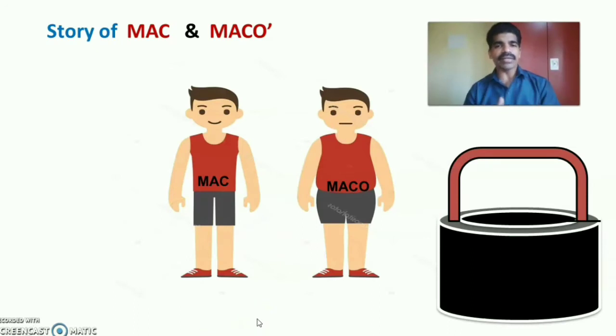I would like to explain the chlorination of well with the story of two second year BSc nursing students, namely Mac and Macco. This is our mnemonic, MAC Mac and MACO Macco. With that we can explain what is chlorination. In their second year posting they are assigned to chlorinate their assigned family well. In this story we have 7 steps in chlorination. Mac will be doing 3 steps, that is MAC, and Macco will be doing 4 steps, that is MACO. Let us see what the steps are.